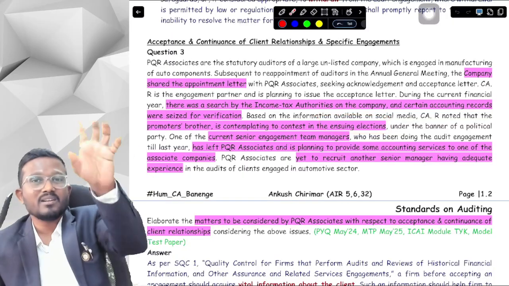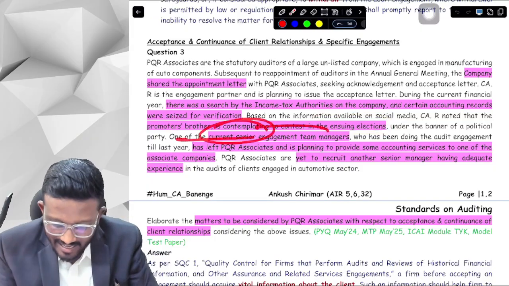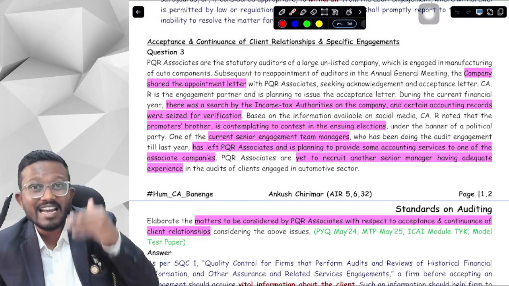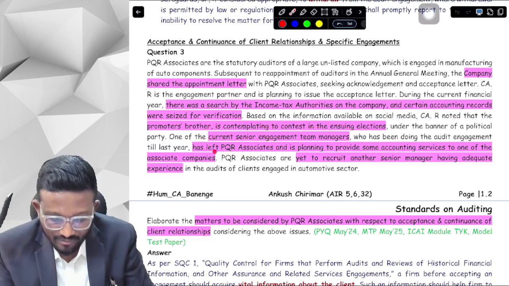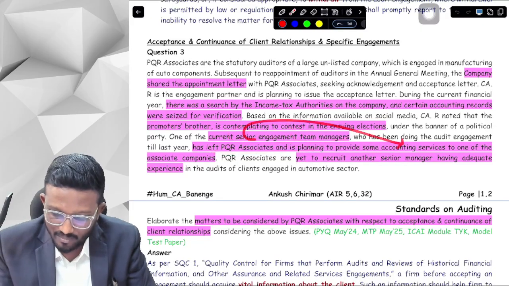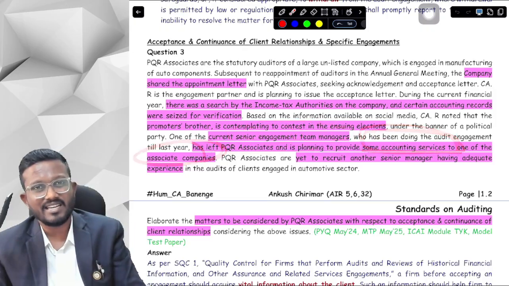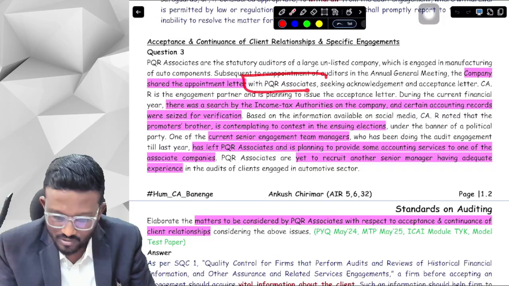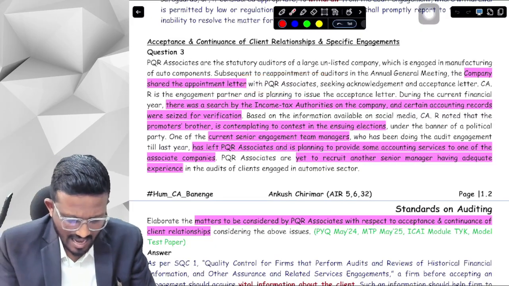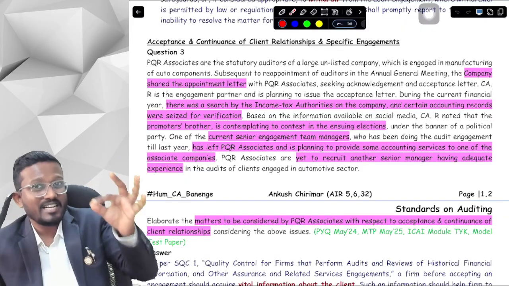Also, one of our current senior engagement team members has left our firm, and that person is planning to provide accounting services to one of the associate companies. The name of the company is not given. So basically this is one company, and for that company's associate company, this person is planning to provide accounting services.